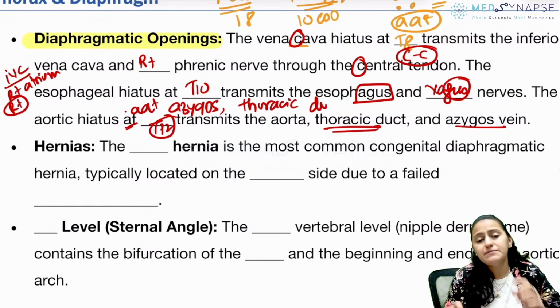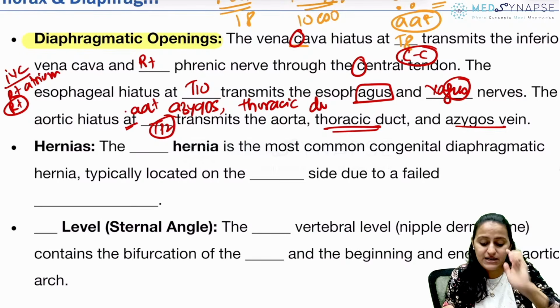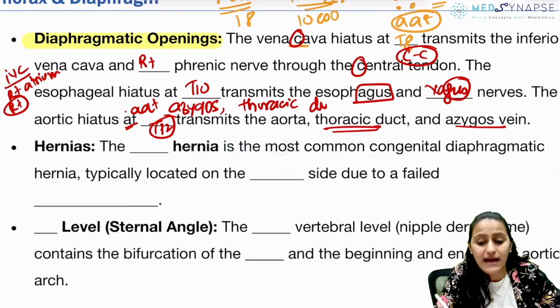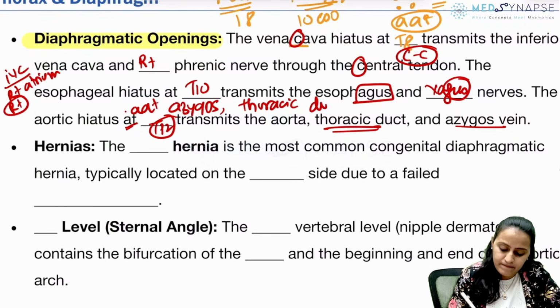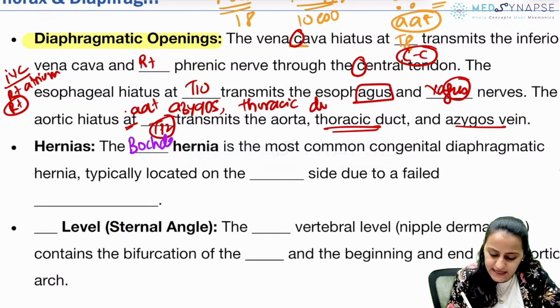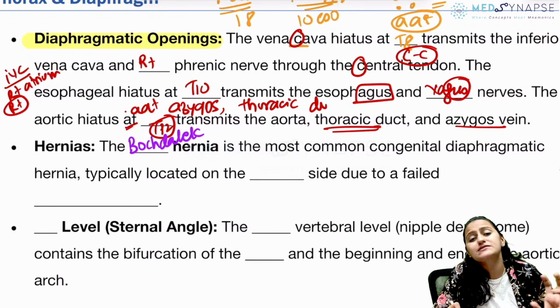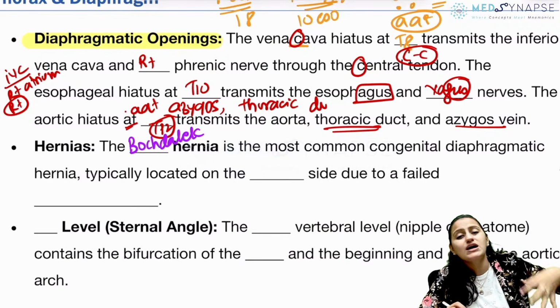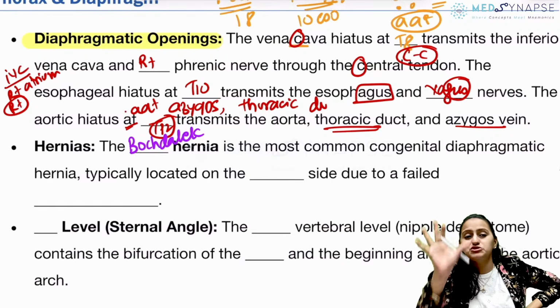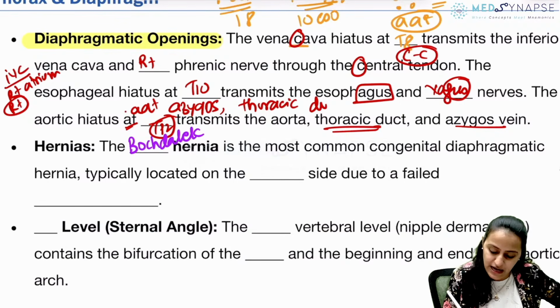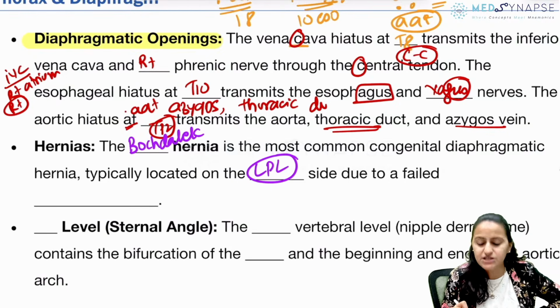So hernia may, what is the most common congenital diaphragmatic hernia? Is it Morgagni hernia or the Bogdelic hernia? Remember, it is Bogdelic hernia, which is the most common congenital diaphragmatic hernia. What is the most common position? Remember, when I say Bogdelic, you should have this visual memory. Okay, left posterolateral. It is left posterolateral.